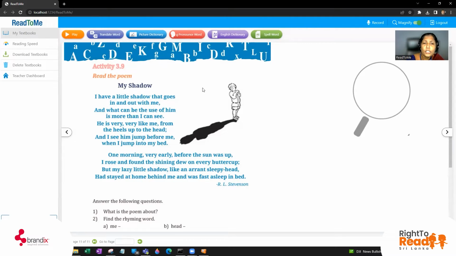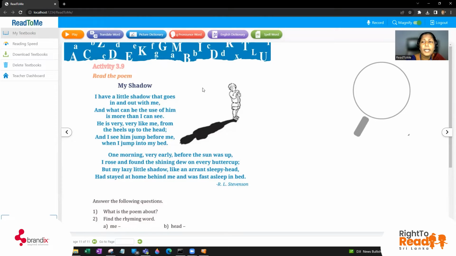I have a little shadow that goes in and out with me. Whenever this small boy is going here and there, the shadow is also with him. So it's a big problem for this person. Actually, if somebody is going behind you, is it a problem for you? Yes, sure, it's a problem, right? And what can be the use of him? So this boy is questioning, what is the use of this shadow? He is asking questions of us. Is more than I can see. Only my shadow is always with him.